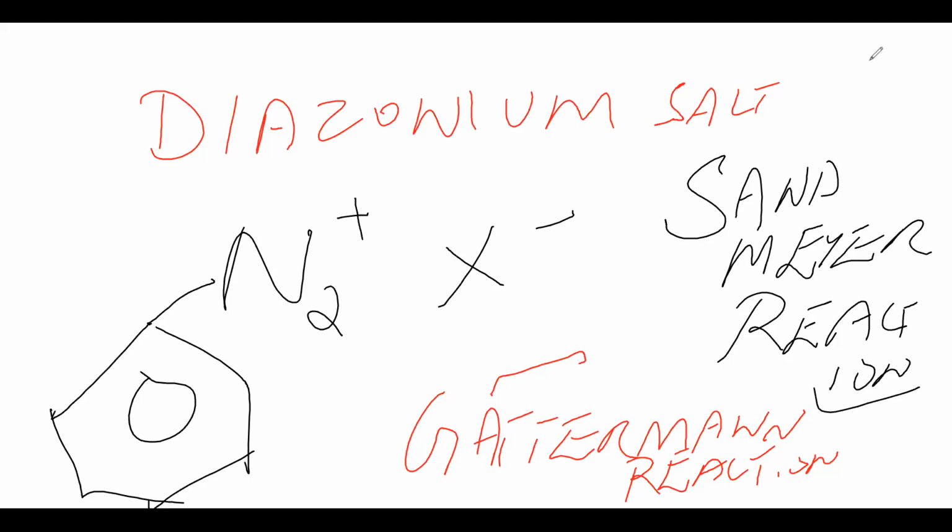Fine, Bharat. So write down these things: Sandmeyer, Gattermann reaction, study. Benzene ring with N2 plus and X minus is what? Diazonium salt. X is chlorine, fluorine and all, the halogen group. That's it.